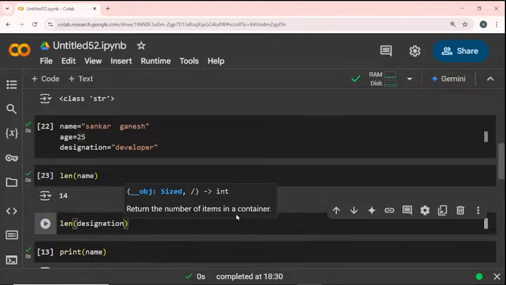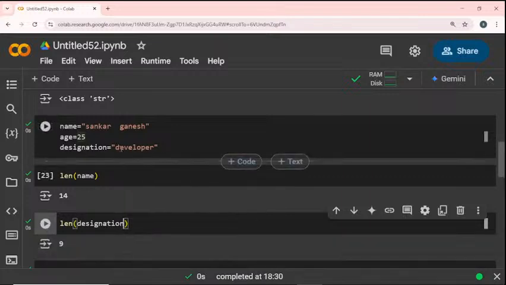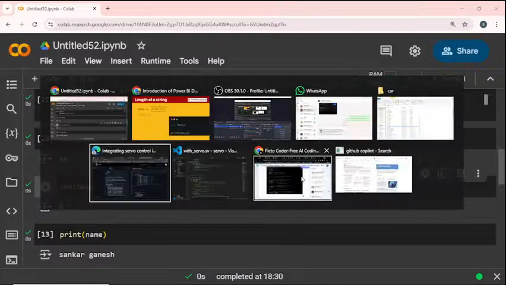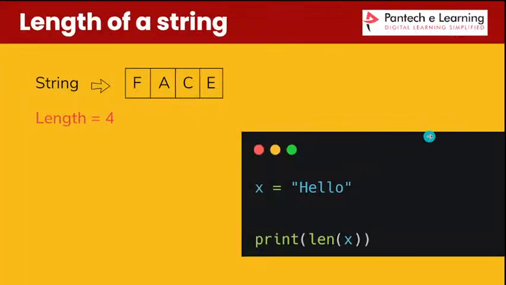So designation has, I think, 8 characters, right? Oh, sorry, 9. So developer has 9 characters, so 9 will be there. So this is the way we can find out our counts. The len function is used to count the characters of our string.